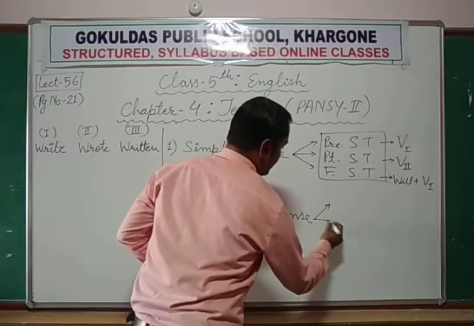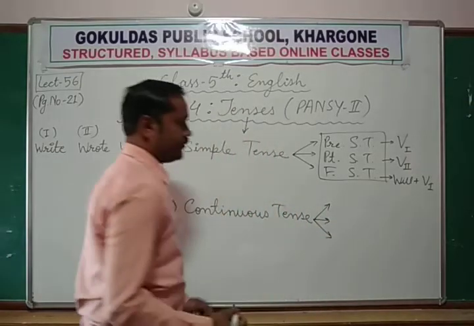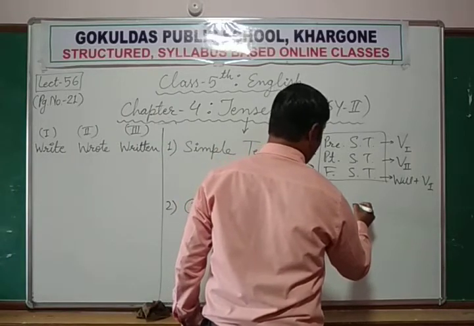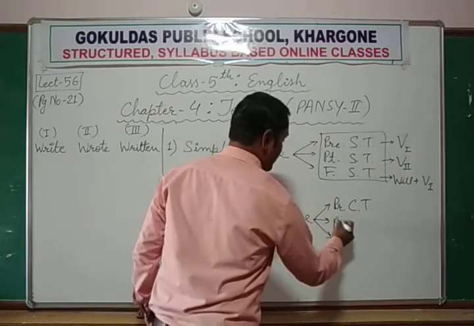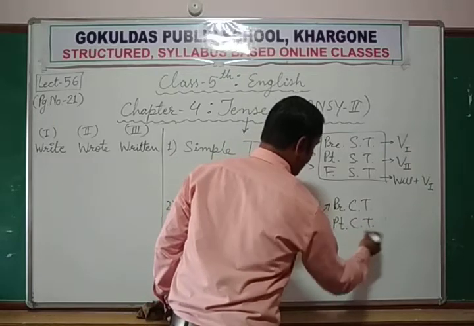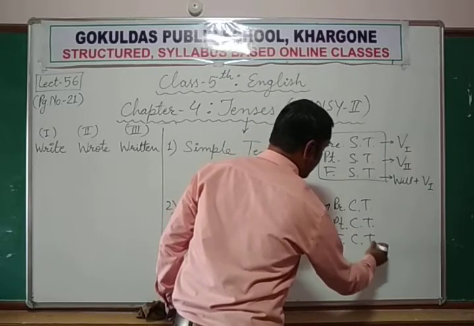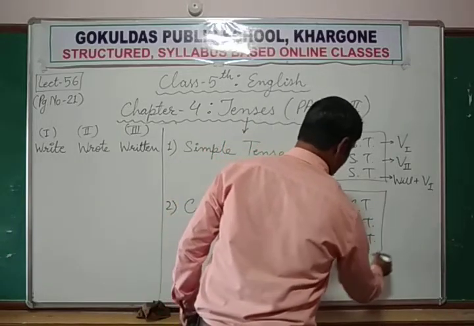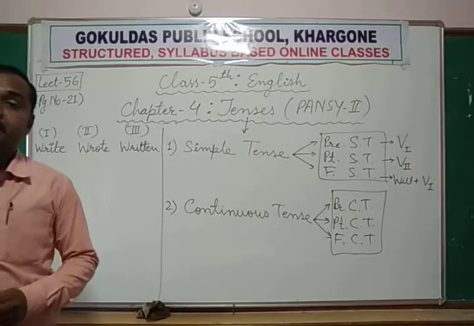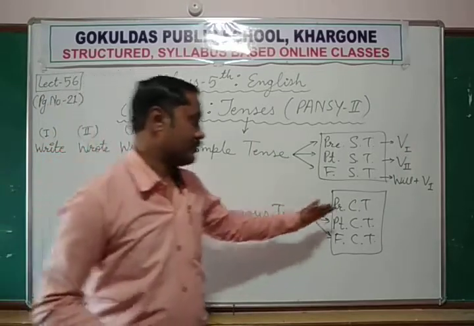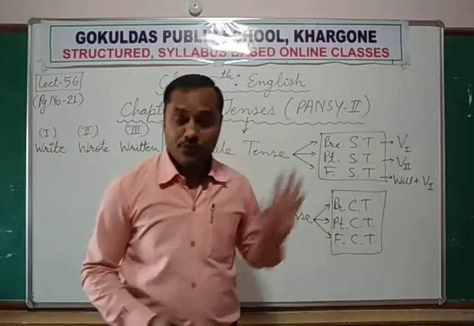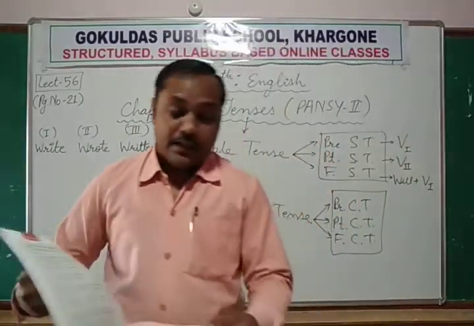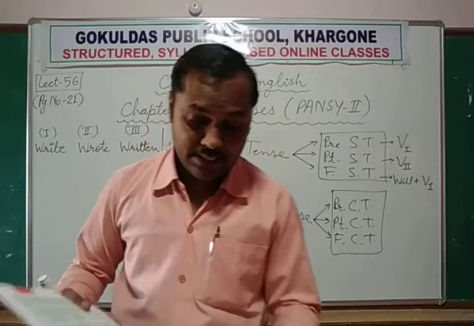Now, continuous tense can be further divided into present continuous tense, past continuous tense and future continuous tense. Again, because continuous can be in three parts: present, past and future. So what is continuous tense? Let's see the example.